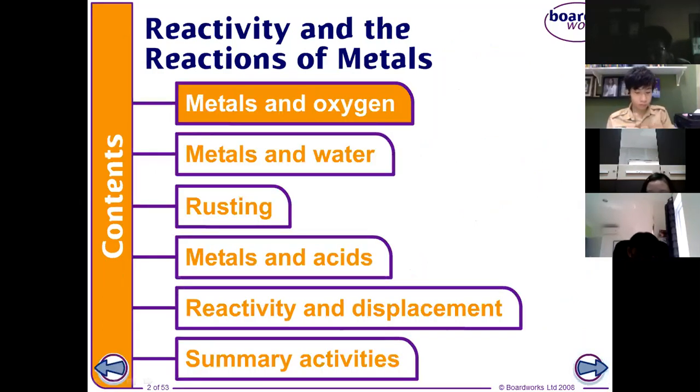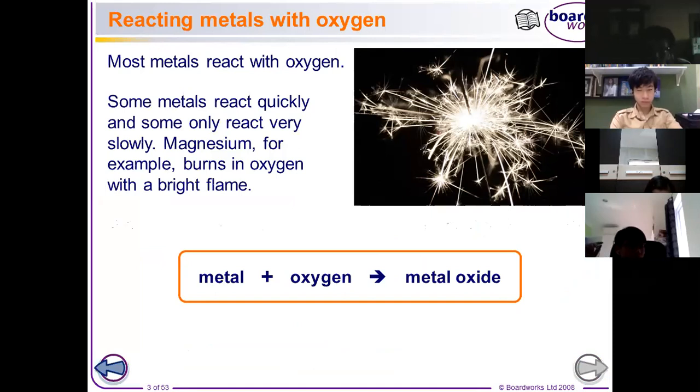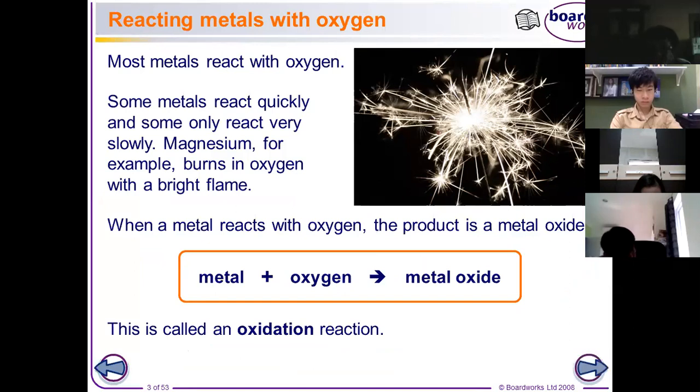Okay, so the first topic is about metals and oxygen, the reaction of metals to oxygen. So how do metals react to oxygen? What will happen if we mix metals with oxygen? Some metals react quickly and some only react very slowly. Quickly means there is a quick reaction once the metal is exposed to oxygen. As you can see in the picture, it produces a white spark when the metal reacts with oxygen.